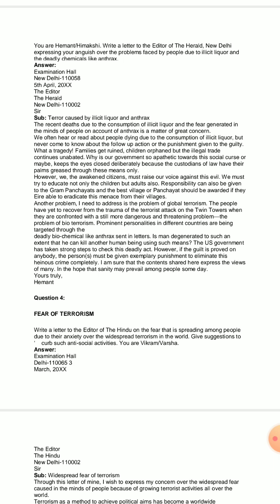Why is our government so apathetic towards these social evils, or maybe keeps its eyes closed deliberately, because the custodians of law, that means the police officials, have their palms greased through these means only? Maybe the police, the custodians of law, receive a bit of bribe also. That may be the reason our government doesn't pay any attention and is apathetic to the entire situation.